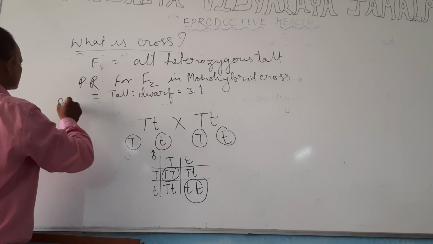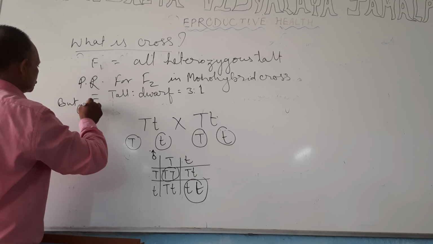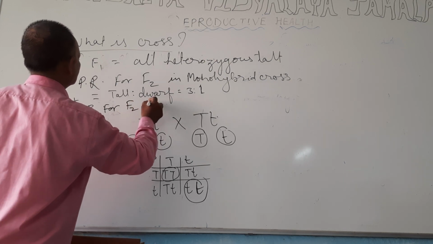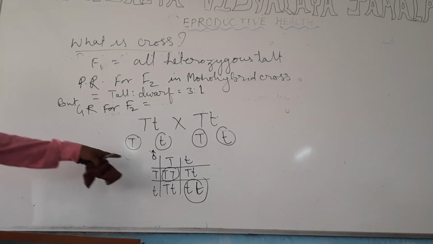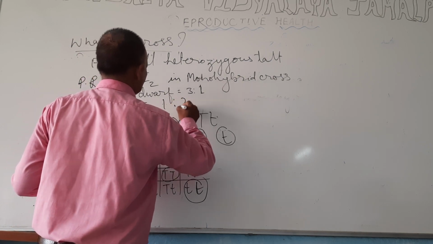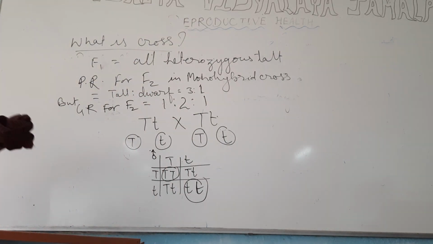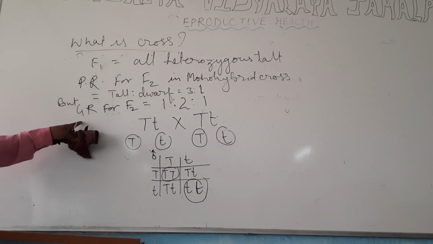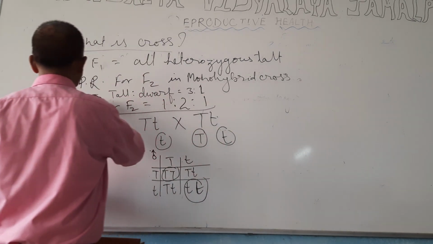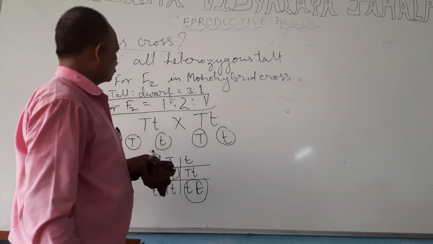But if we see GR or genotypic ratio, GR for F2 is equal to 1 pure tall, 2 heterozygous tall, and 1 pure dwarf. So the GR for F2 will be 1:2:1. GR will be 1:2:1, whereas PR will be 3:1.